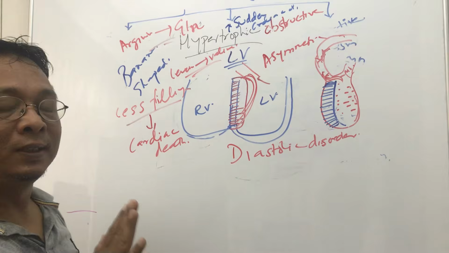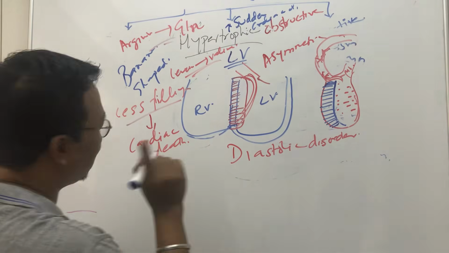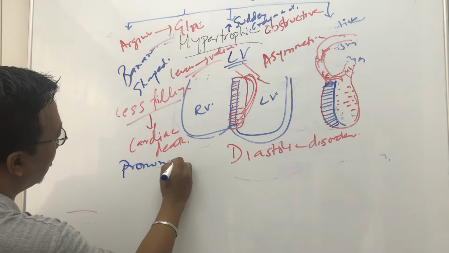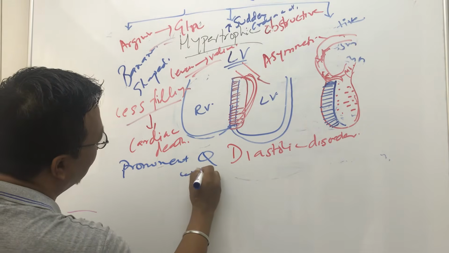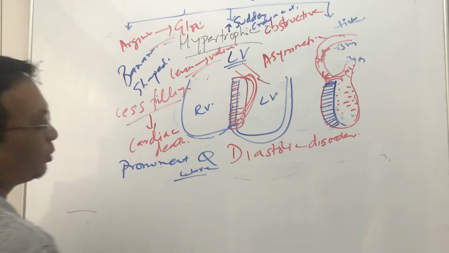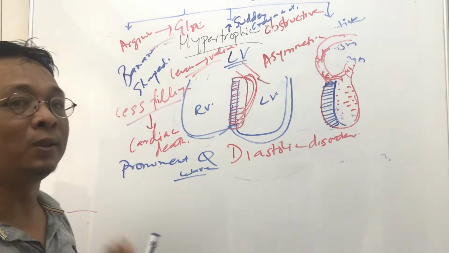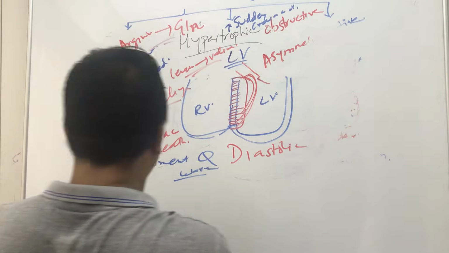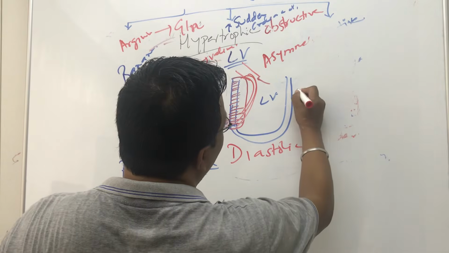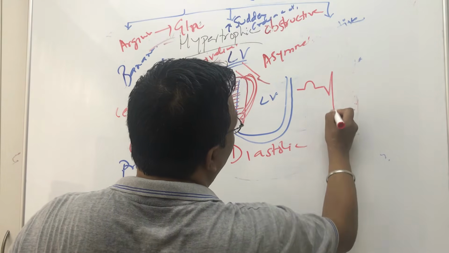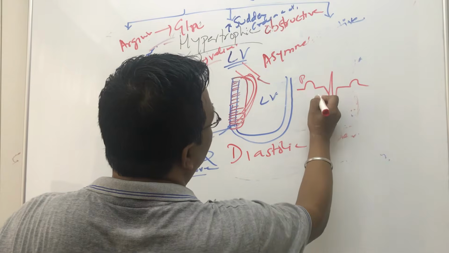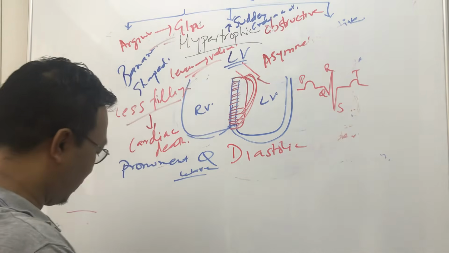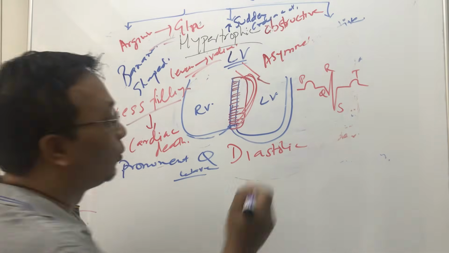Now when we do an ECG, what will you see? This is also asked in MCQs: you see a prominent Q wave, or septal Q wave, in the ECG. Let me explain it to you. When you do an ECG, you know P, Q, R, S, T. We know these things.